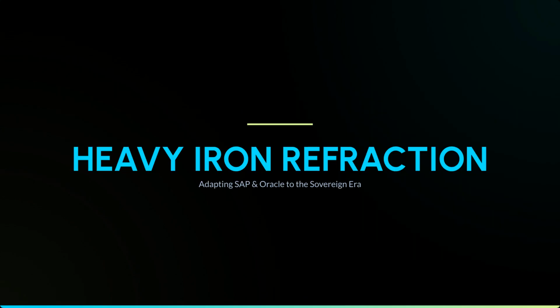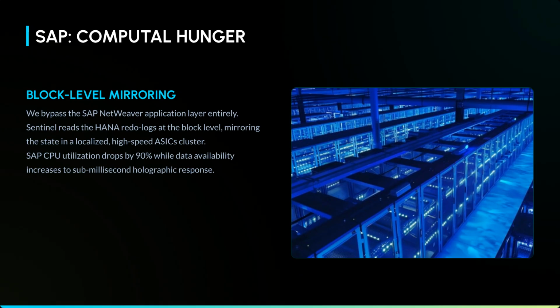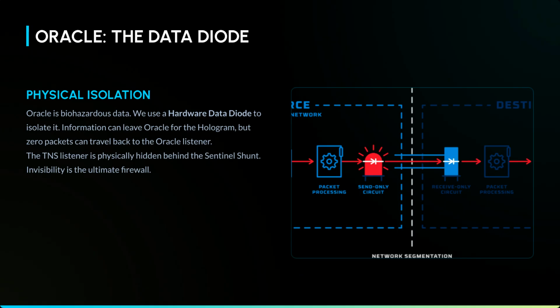This is heavy iron refraction, adapting SAP and Oracle to the sovereign era. For SAP's computational hunger, we use block-level mirroring to read HANA redo logs. This mirrors state in a high-speed ASICs cluster, dropping SAP CPU utilization by 90% and increasing data availability to sub-millisecond response. For Oracle, the data diode enforces physical isolation.